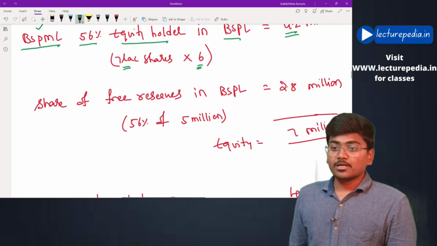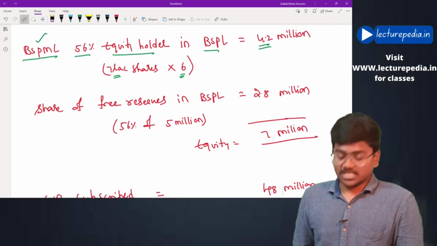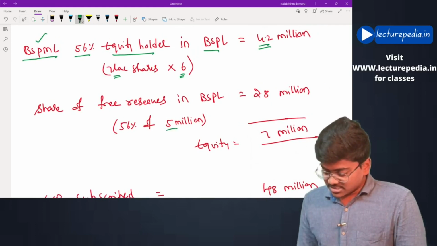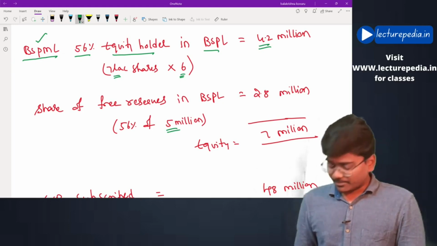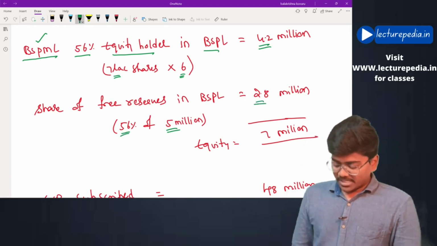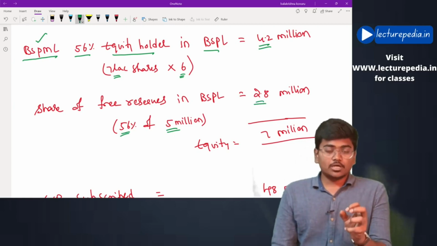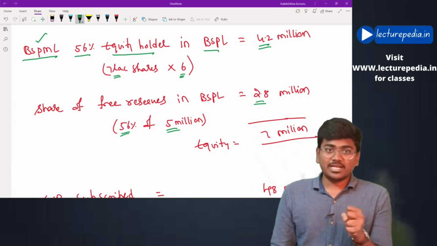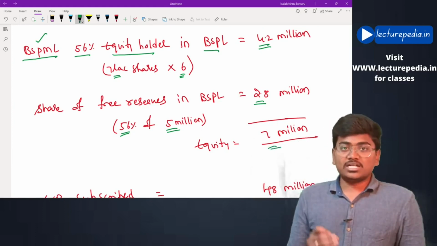Okay, you should also include the free reserves, share of the free reserves. Now total free reserves is 5 million. Of this 5 million, share of BSPML is 56%, that would be 2.8 million. Now total equity holding of BSPML in BSPL is 7 million. Okay, we have arrived at equity.